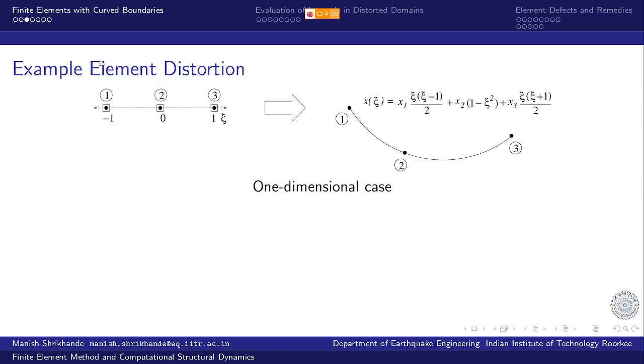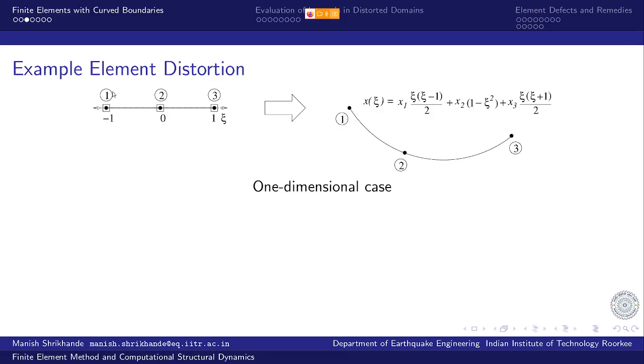Right? So, just an example of element distortion. We have these three nodes whose coordinates are given in the xi local coordinate system, parameter xi. Node 1 has a coordinate in the xi system of -1, node 2 is the midpoint, that is coordinate 0, and node 3 has the coordinate of 1.